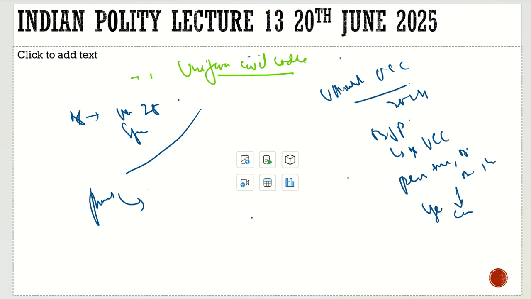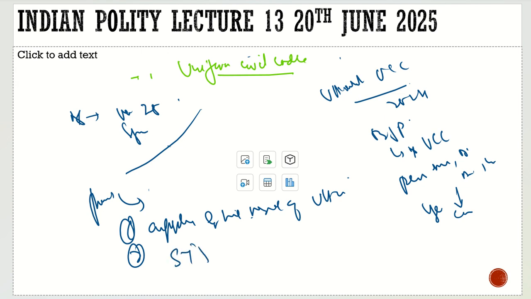Now, what are the key features of it? This Uniform Civil Code only applies to the residents of Uttarakhand first. Second, it protects the rights of the STs, so it does not apply to the STs. And also it has acknowledged live-in relationships. But if a couple wants to be in a live-in relationship, they have to register within 1 month.